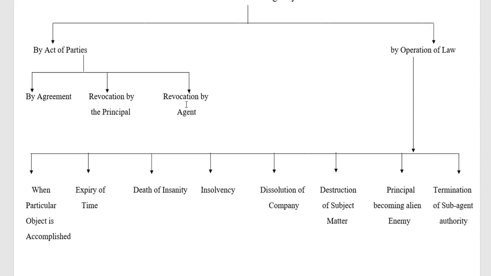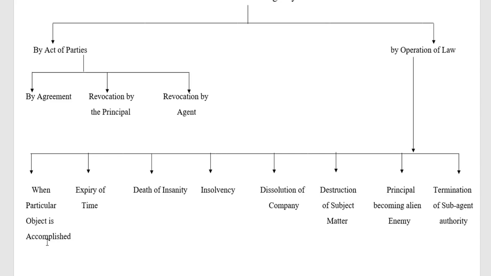Then let us see the aspects concerning operation of law, how operation of law causes termination of the agency. There are eight circumstances under which the agency can be terminated by operation of law. The first one is when the particular object is accomplished.